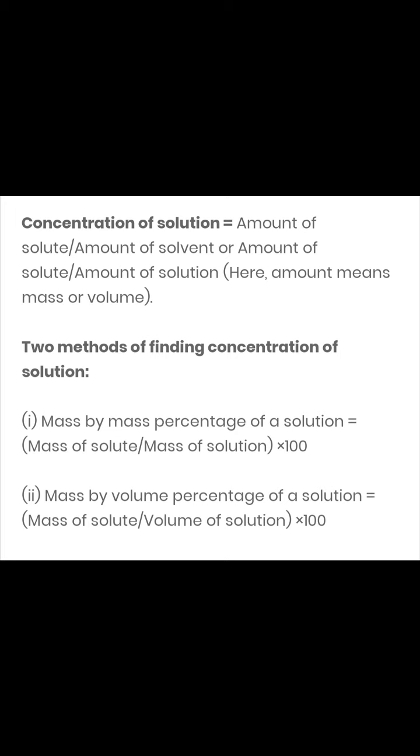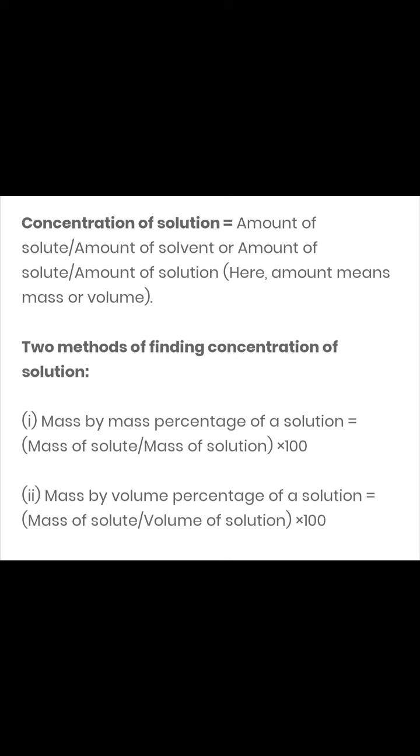If we are given the mass of a solute in the numerical part, then it will be in grams. You'll be taking the first formula, in which you write mass of solute upon mass of solution into 100.